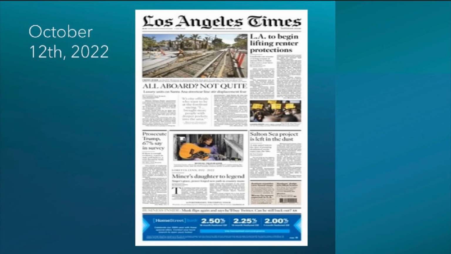The last front page we're looking at is from October 12th of 2022. It's a lot different than the last ones. You can see that there are 3 photographs on this one, and the font has changed in the title as well as more white space being added. The columns are evenly spaced out and easy to follow.